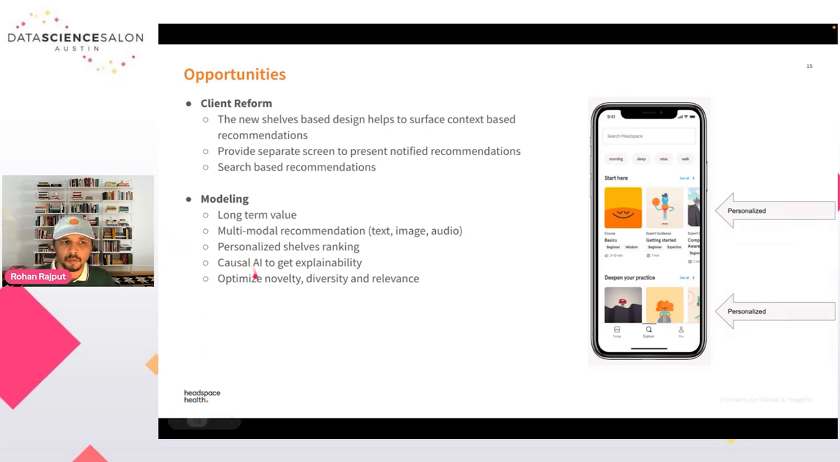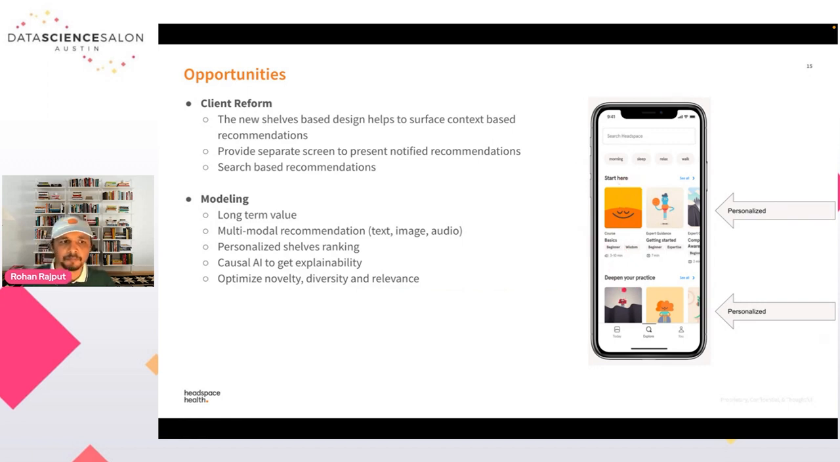We wanted to incorporate multimodal features. That means rather than just using interactions and simple meta features, we wanted to incorporate text, images, and audio in our recommendation system. There's also personalized shelf ranking, so the shelves can be personalized according to the user. Suppose you have a similar kind of need, that shelf will be shown on the top rather than on the bottom.